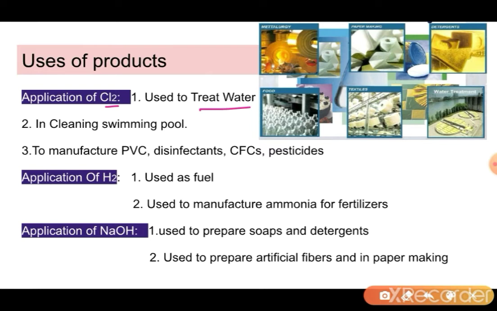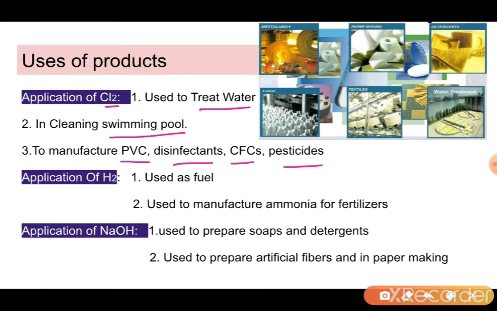That water is treated first, and the germs and impurities are removed with the help of chlorine gas. Similarly, swimming pool water is also cleaned using chlorine gas. It is also used to manufacture polyvinyl chloride pipes, disinfectants, chlorofluorocarbons and pesticides.